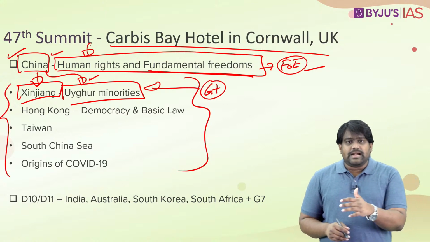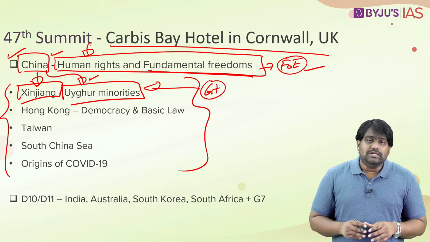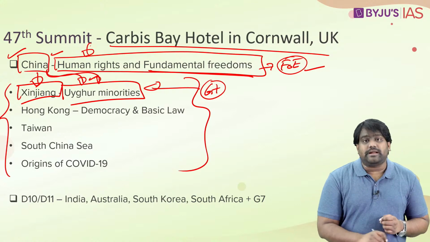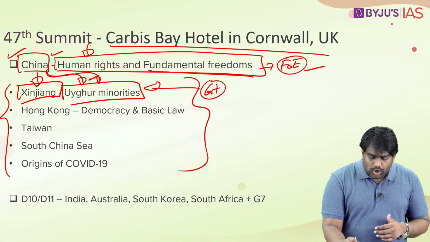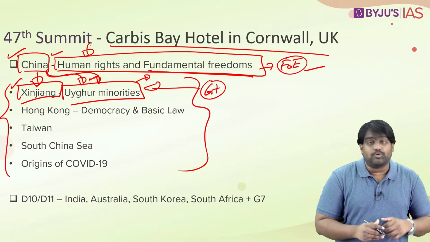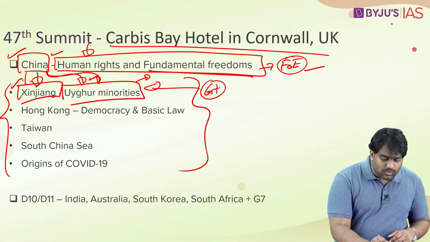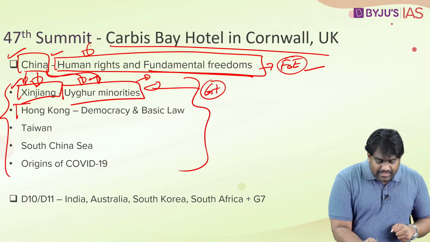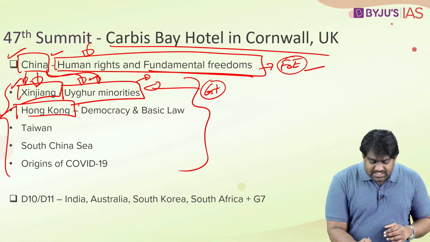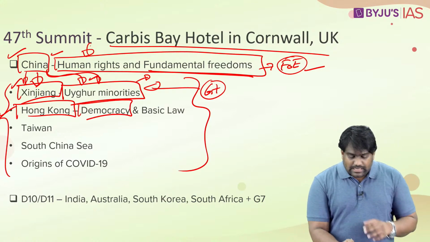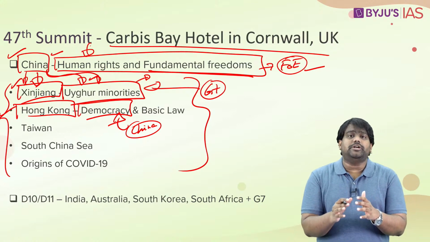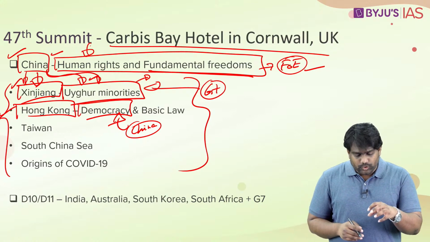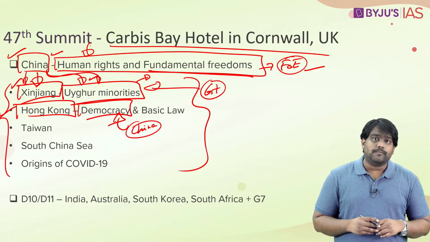In the name of de-radicalization and counter-terrorism, China reportedly is violating the human rights of innocent Uyghur civilians as well, and a lot of global attention has come to the Xinjiang province. Here China is accused of violating human rights. Then in Hong Kong, pro-democracy protesters, they have been targeted by the Chinese state, and several authoritative laws have been brought in place to erode democracy in Hong Kong.